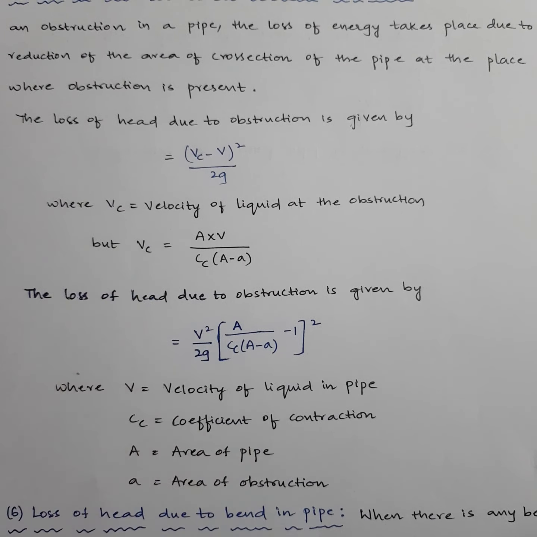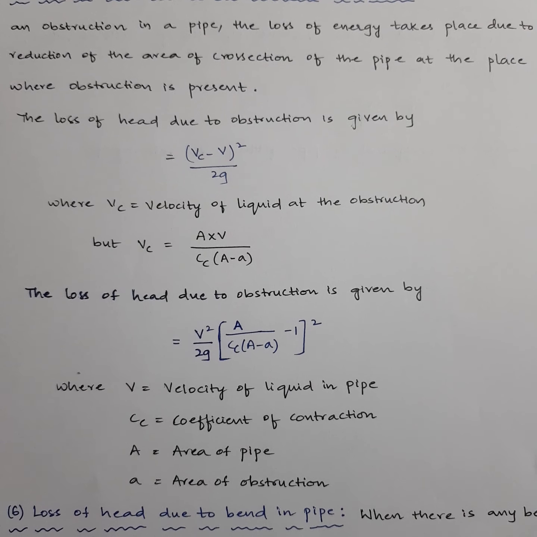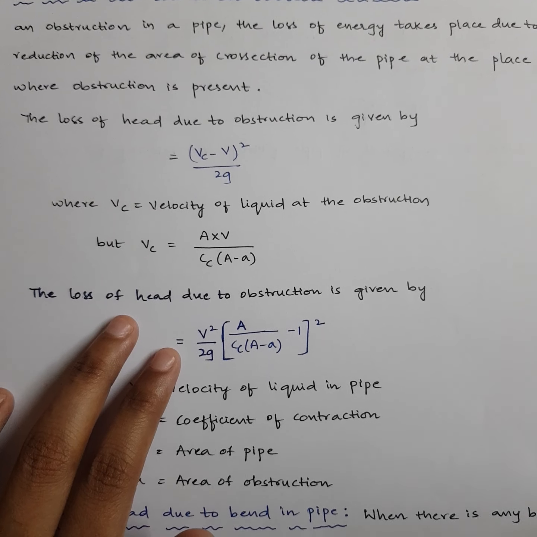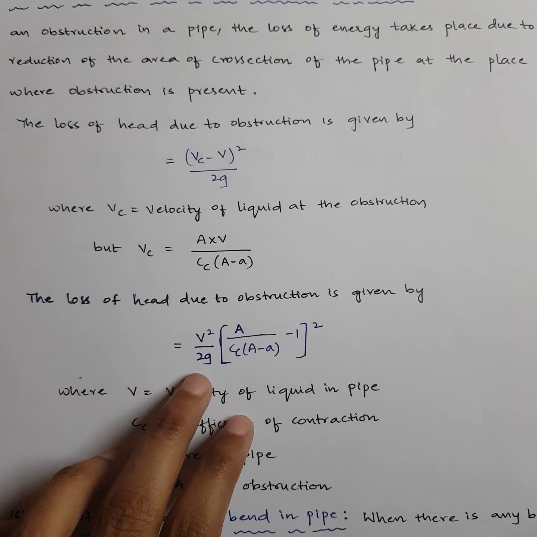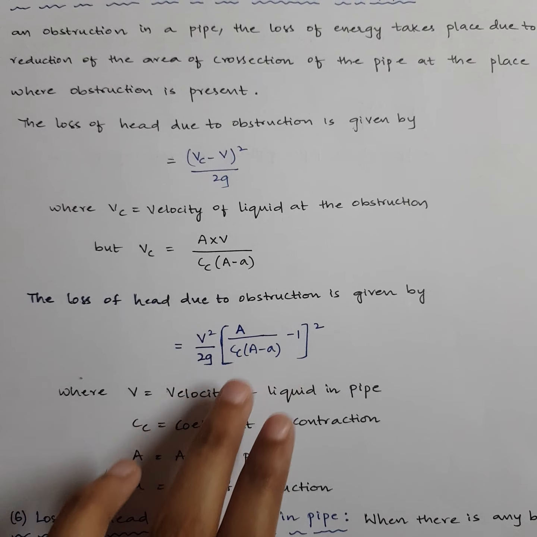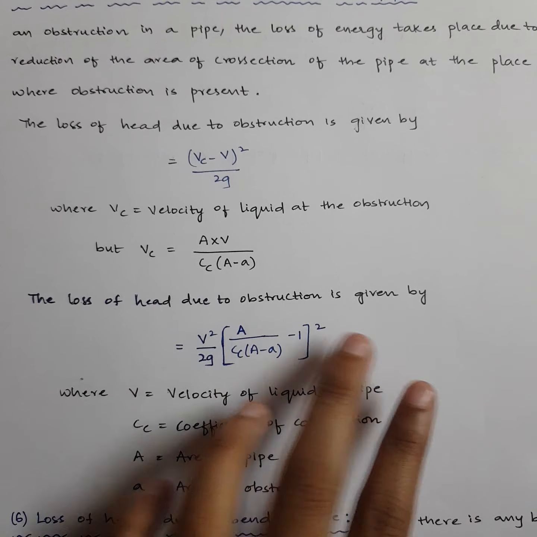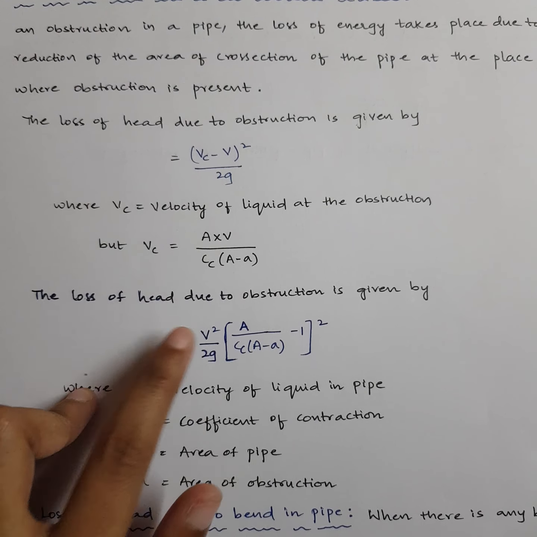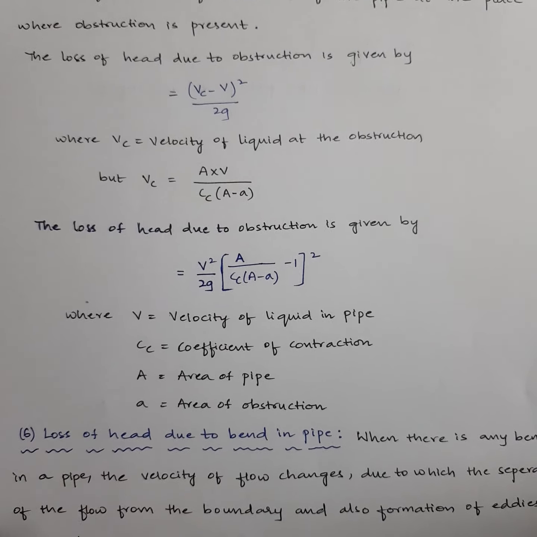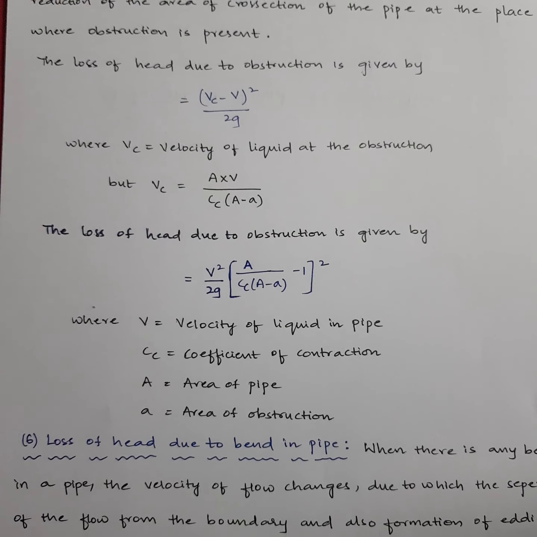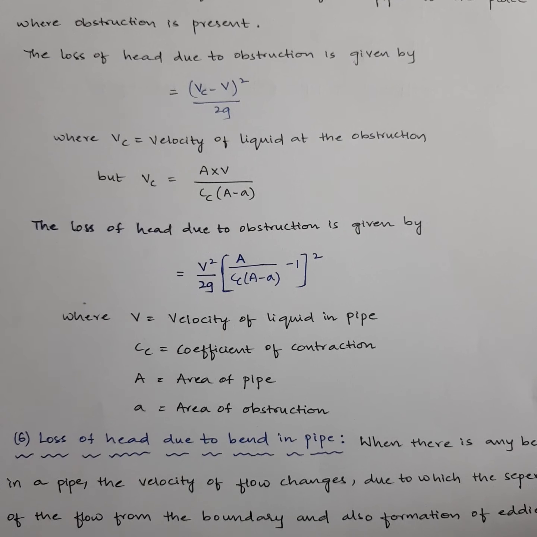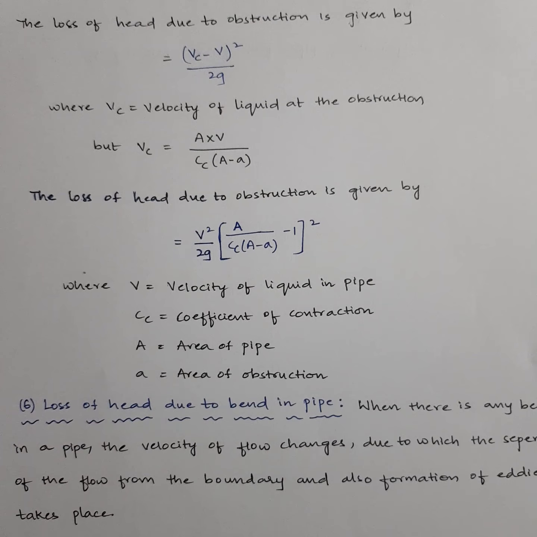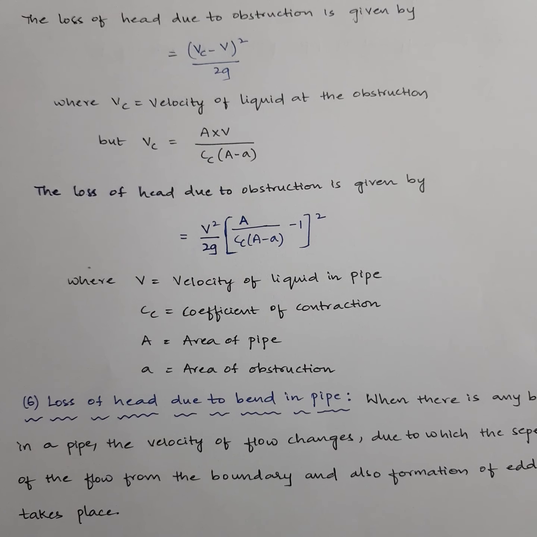So finally our Vc will be this formula, and if Cc is given, then you can choose the formula of coefficient of loss of head due to obstruction as V² / 2g into (A / (Cc × a) − 1)². Nothing but in the place of Vc I am substituting this formula. Where V is velocity of liquid, A is area of the pipe, Cc is coefficient of contraction, small a is area of obstruction, and g is acceleration due to gravity. This is how you need to calculate when obstruction is given in the pipe.